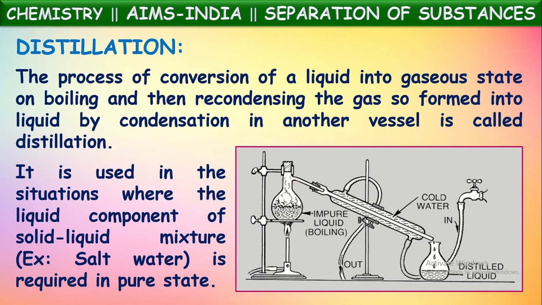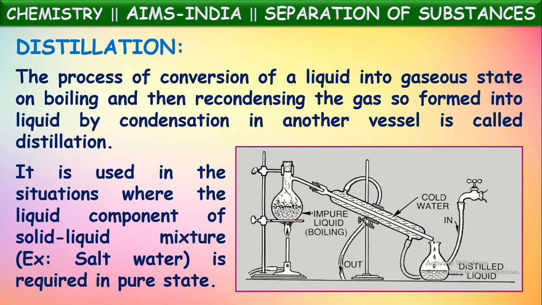The vapors of water are collected through this delivery tube, and on the way, that delivery tube is cooled by passing cool water around it. Then these vapors of water are condensed back and convert into small droplets of water. These droplets of water are collected in another container like this.